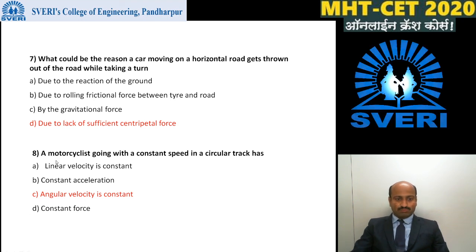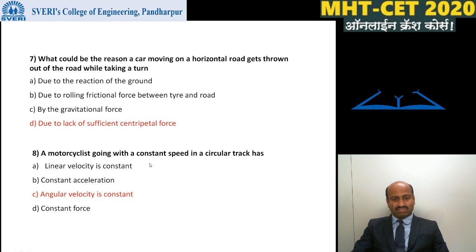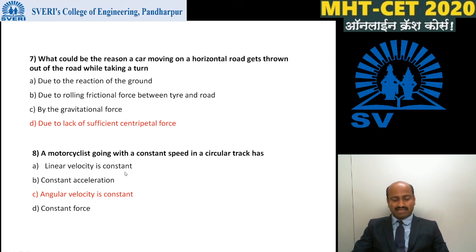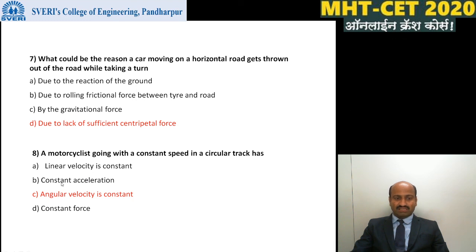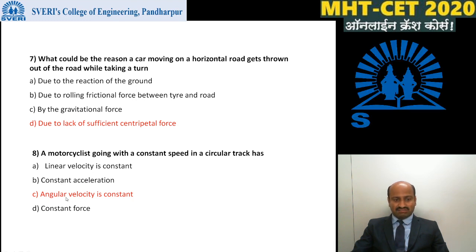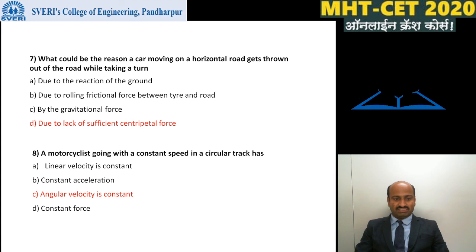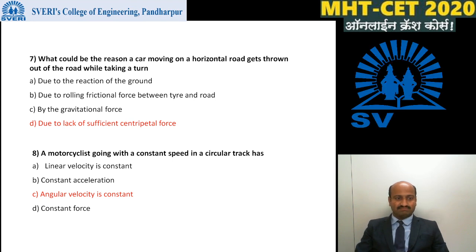Next, a motorcyclist going with a constant speed in a circular track has: constant linear velocity, constant acceleration, constant angular velocity, or constant force. A motorcyclist going with a constant speed in a circular track has constant angular velocity. It is the correct answer.